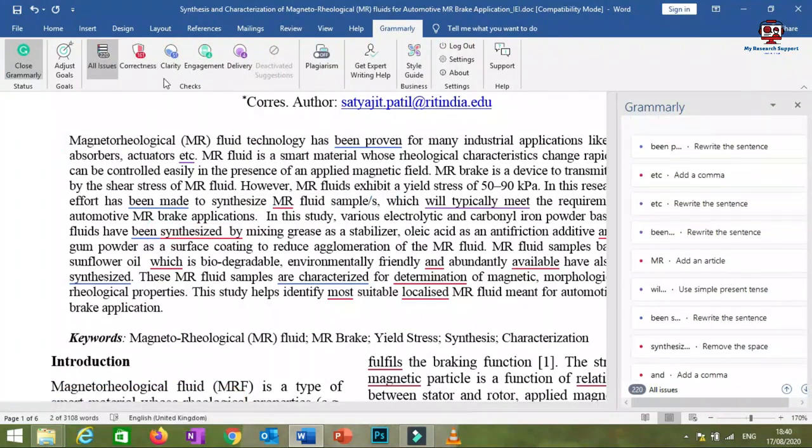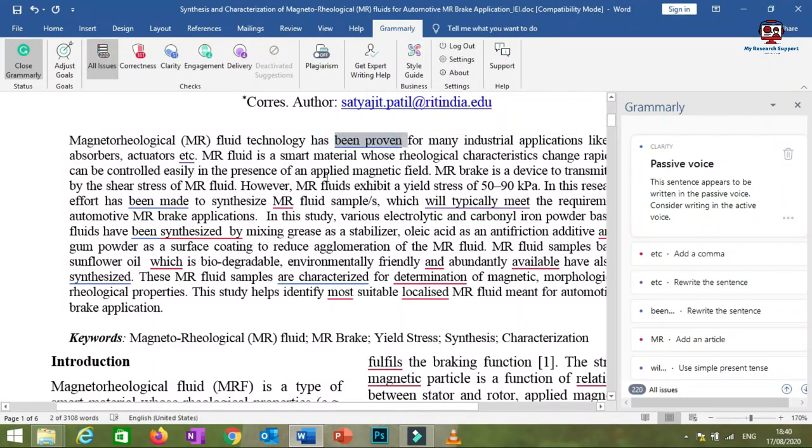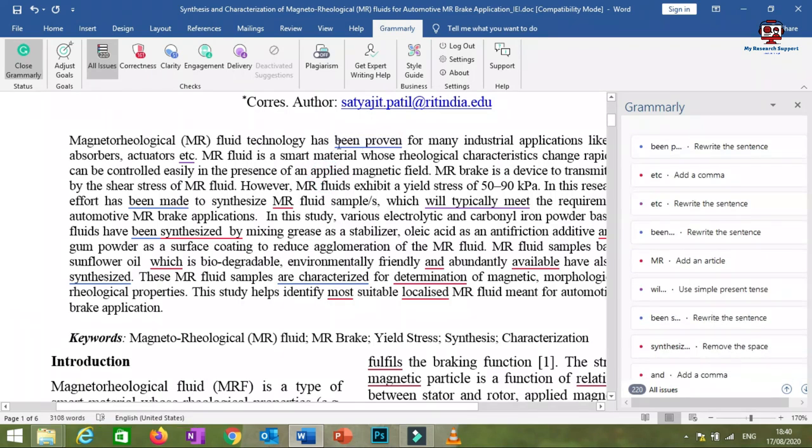Now we'll move to the second option. The second option, you can see here, is clarity. Clarity means the words highlighted with blue. See, clarity is indicated with the blue line. The words highlighted with blue lines are not incorrect words, but they need to be improved in order to improve the clarity of your research article or that particular word or sentence.